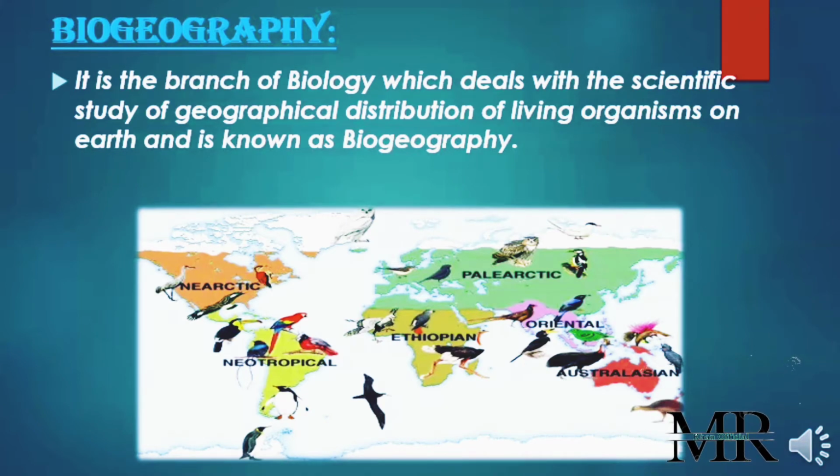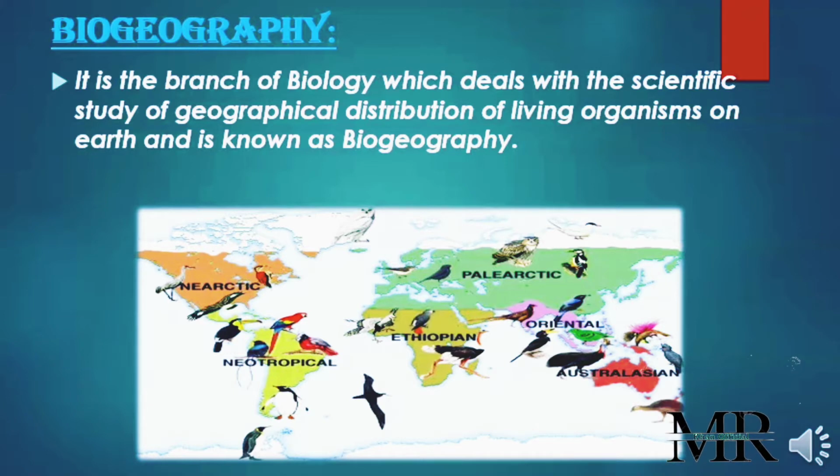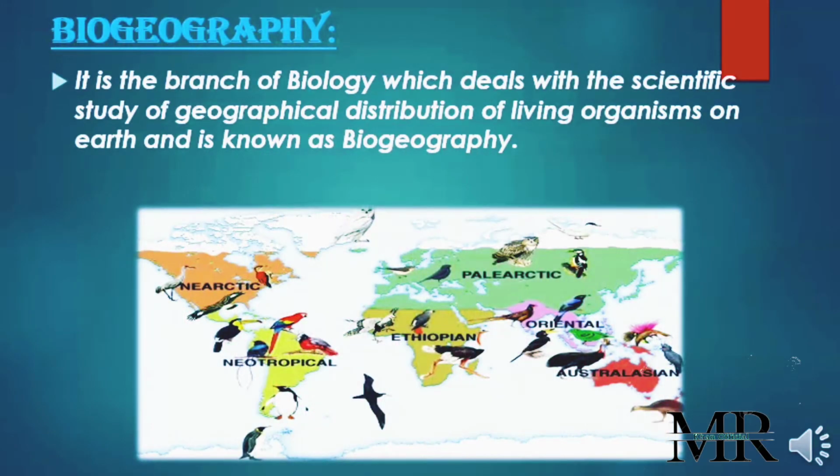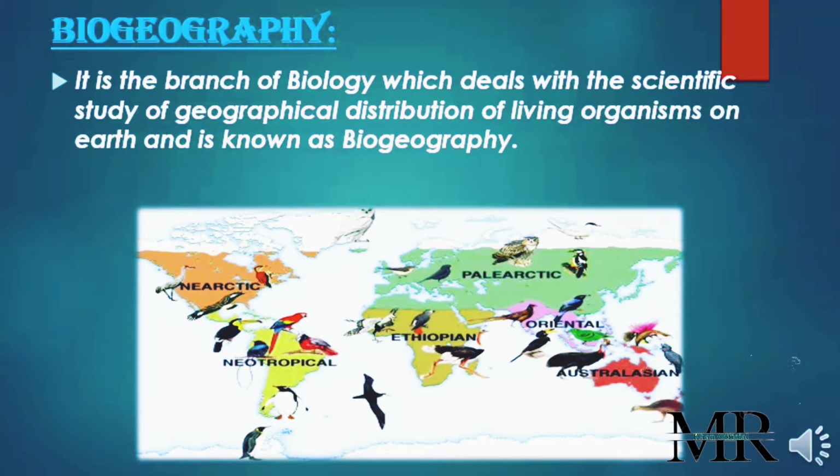The first terminology is biogeography. Bio means life, geo means the earth, and graphy means the marks, the graphs. So biogeography is actually the distribution of living organisms on the earth, how the living organisms are distributed, dispersed, and spread on the earth. The definition of biogeography is: it is the branch of biology which deals with the scientific study of the geographical distribution of living organisms on the earth.